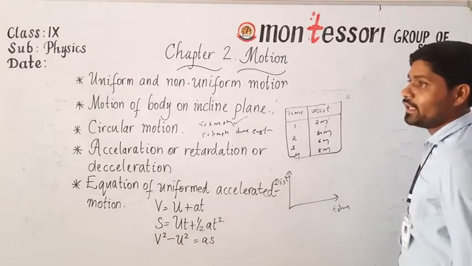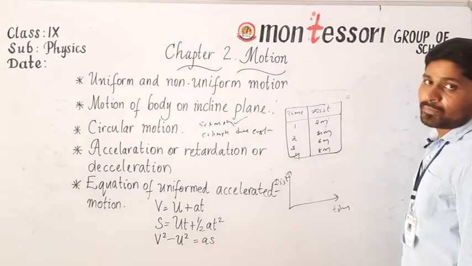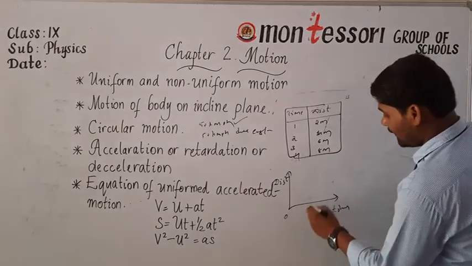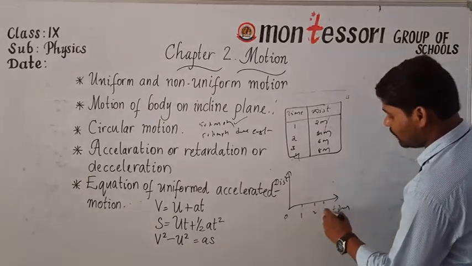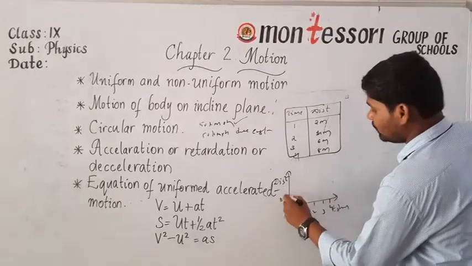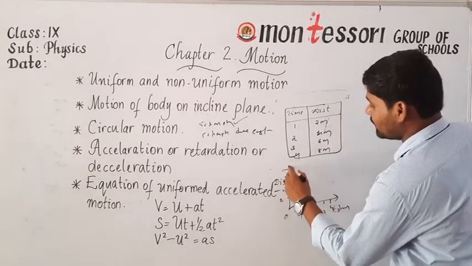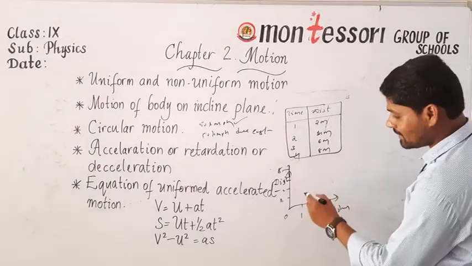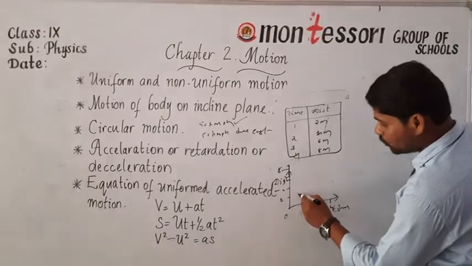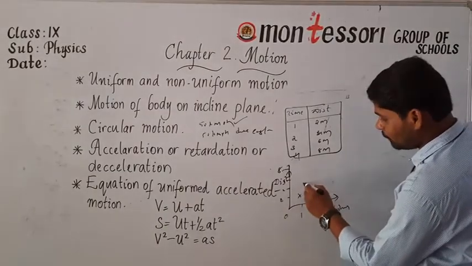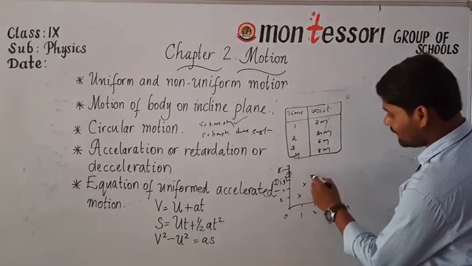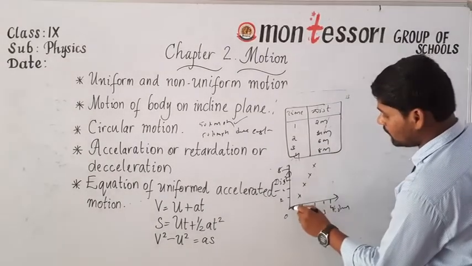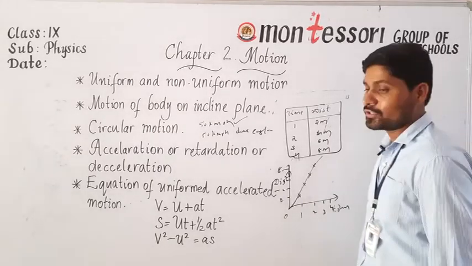If you draw the graph, then the shape of the graph is a straight line which is passing through the origin. Let us take time on the x-axis: first second, second second, third second and fourth second. Here 2 meters, 4 meters, 6 meters and 8 meters. So what is the total distance traveled by the body in the first second? 2 meters; second second 4 meters; third second 6 meters; fourth second 8 meters. If you join all these, then you get a straight line which is passing through the origin.